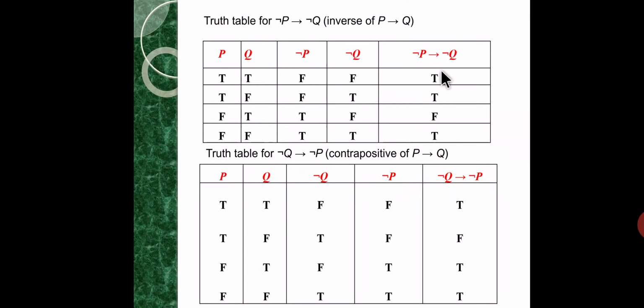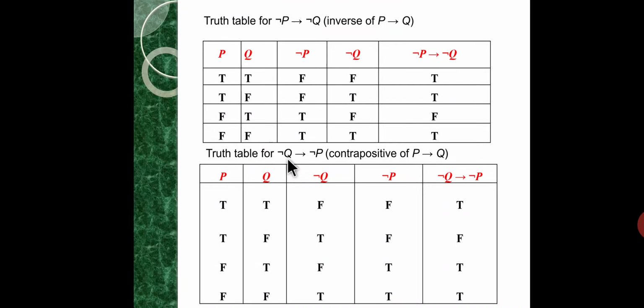So the conditional statement negation P implies negation Q: when negation P is true and negation Q is false, this gives false. In the remaining cases it has the truth value true. So in the third case, negation P has truth value true and negation Q has truth value false. In this case the conditional statement is false. In other cases it is true.